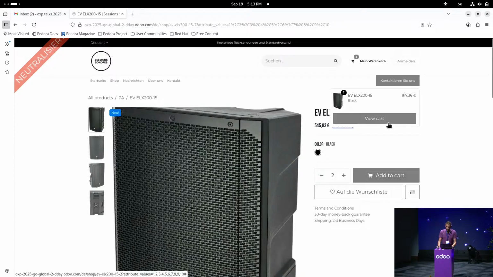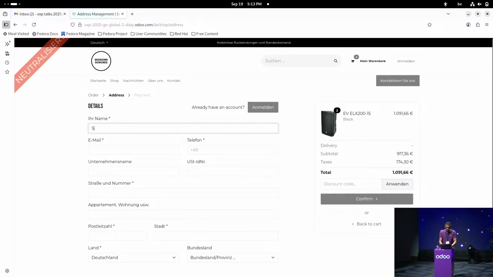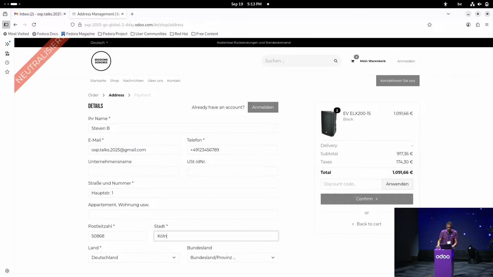We can add it to the cart, go further, click on checkout, and then here I will just enter my credentials. So this is my email address. We already have the German prefix that appears because Odoo detects that I'm in Germany. It will be the following address, Hauptstraße 1 in 50868, Cologne. And we have Germany that appears automatically here as I'm located in Germany.